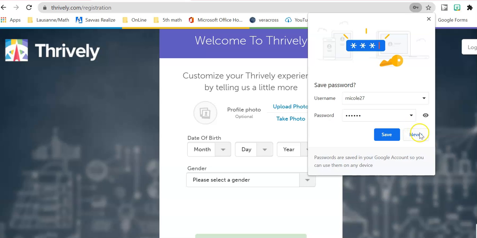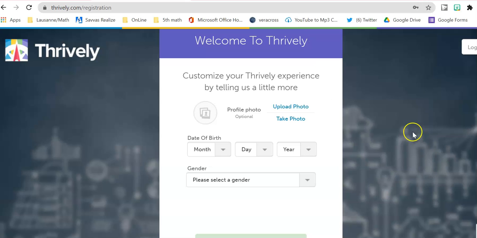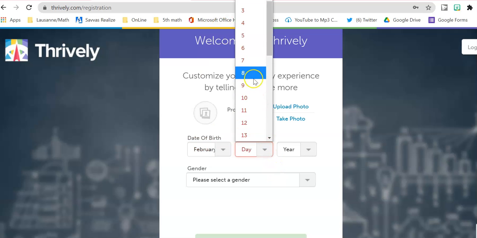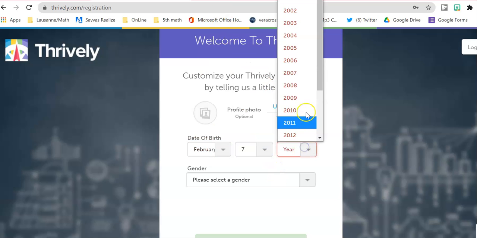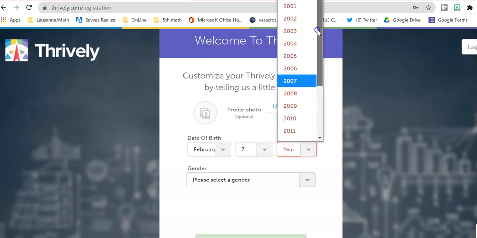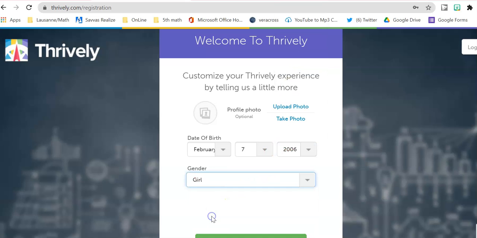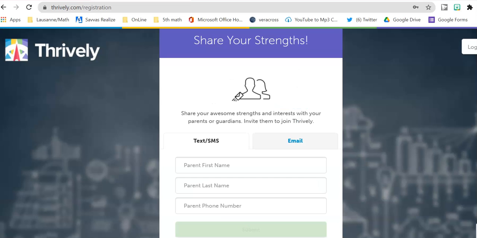When you get to this part, it's going to ask you if you want to save and all that stuff. I'm going to say never because I'm not using this account. While on the other page it was asking you if you were a teacher, you put in you're a student. So I'm going to put in my birthday, which is February the 7th, and the year, I'm going to say 2006. Please select a gender. I'm going to say girl, and then it says begin exploring.